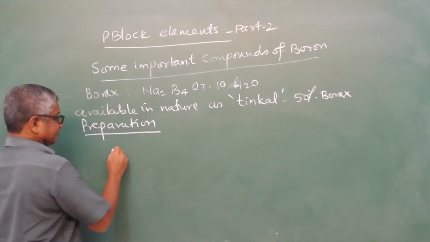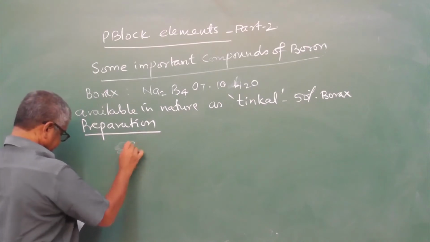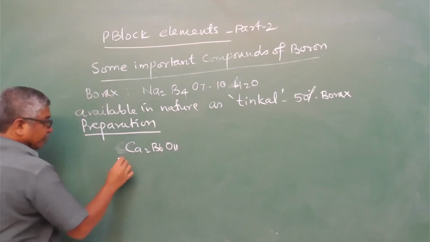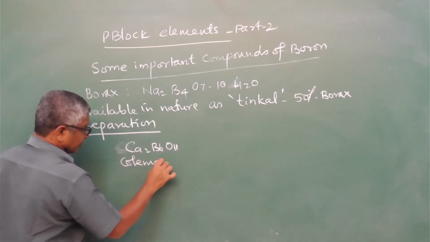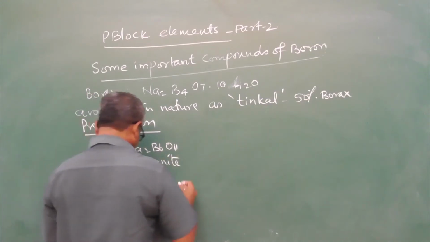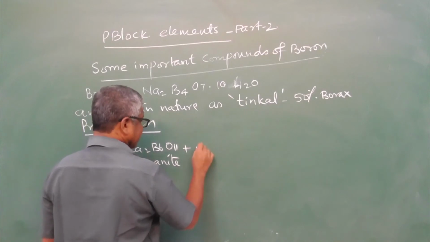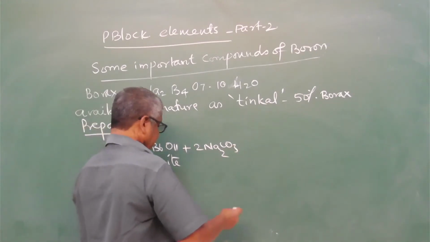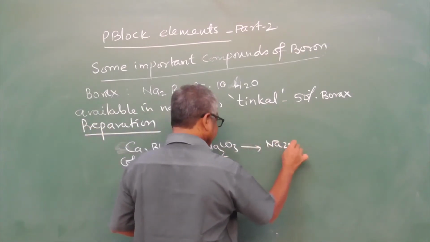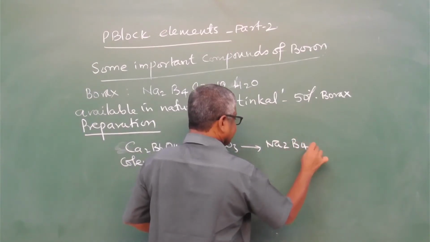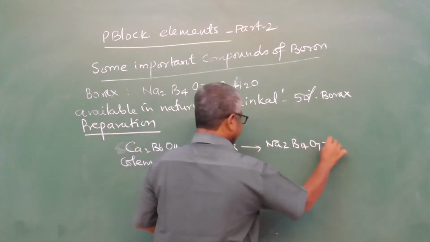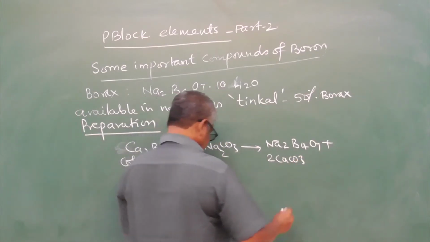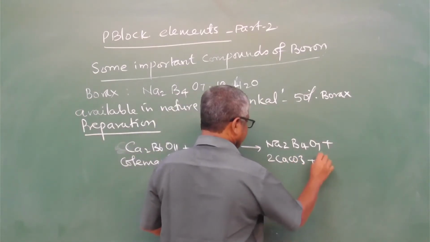We take the ore Ca2B6O11, colemanite. Colemanite is boiled with sodium carbonate and produces sodium tetraborate, calcium carbonate and sodium metaborate.